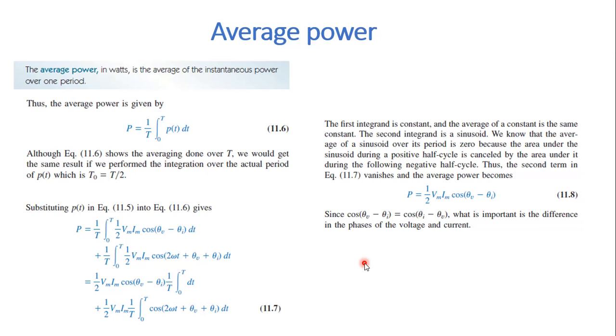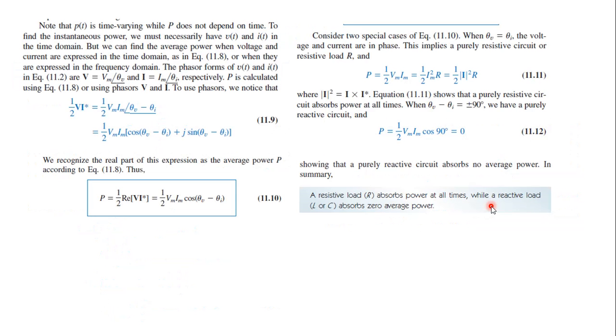Depending upon the values of theta v and theta I, we will have the average power values. We notice that p of t, instantaneous power, is time varying, whereas this average power, capital P, does not depend on time. So normally in all power measurements, we do only the average power measurement.